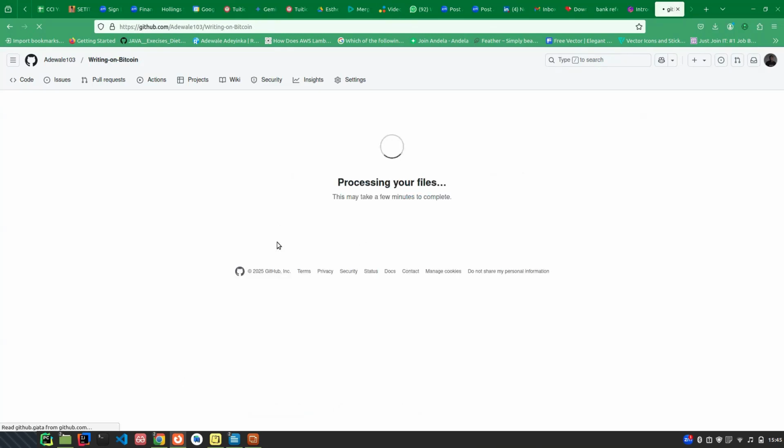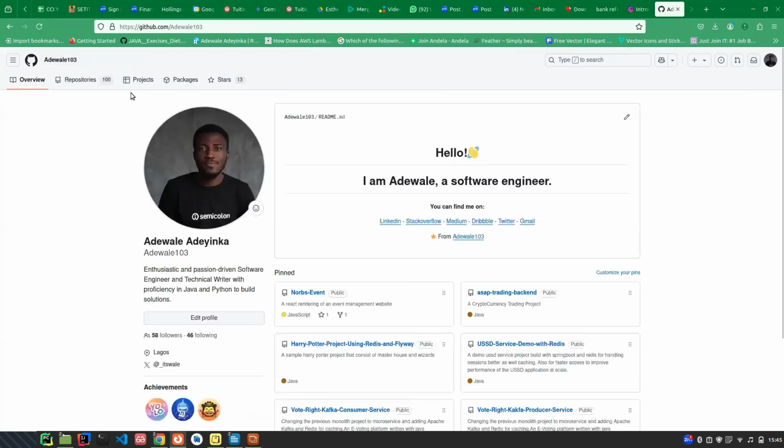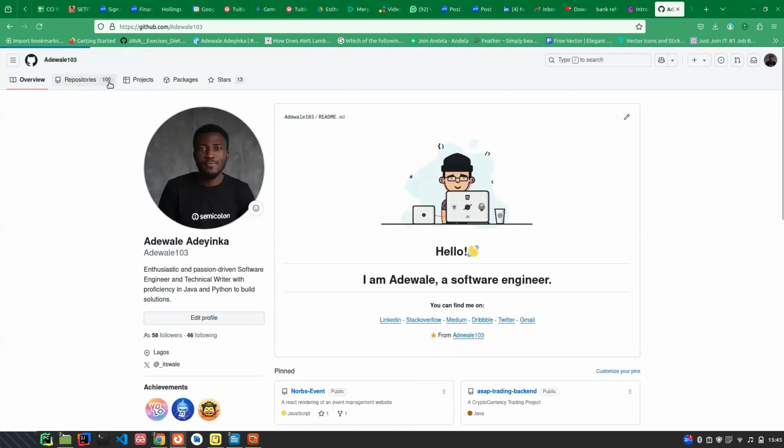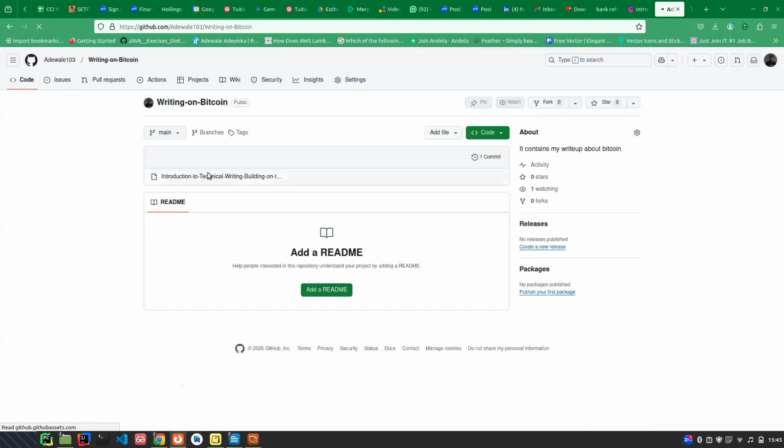So when I click on commit changes now, it's processing the document, and now it has added the document. So if I go back to my home page and I come back to repository, you can see that it has increased to 100. And if you check, you can see my write-up is already on GitHub, right? And the document is there. So anybody that I'm collaborating with can see it.